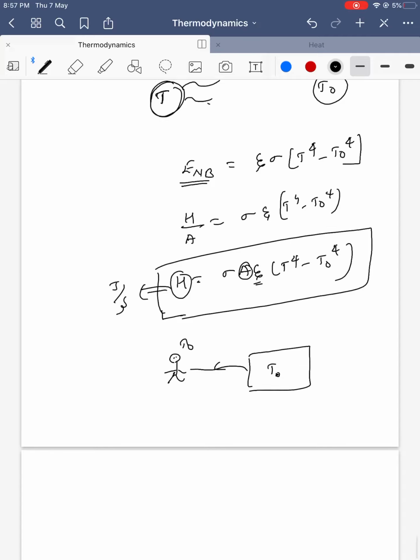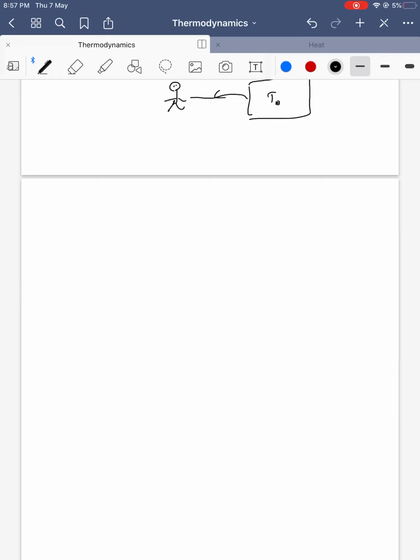Now we are going to see Newton's law of cooling. I am mixing the two concepts here. Newton's law of cooling, it's very important.